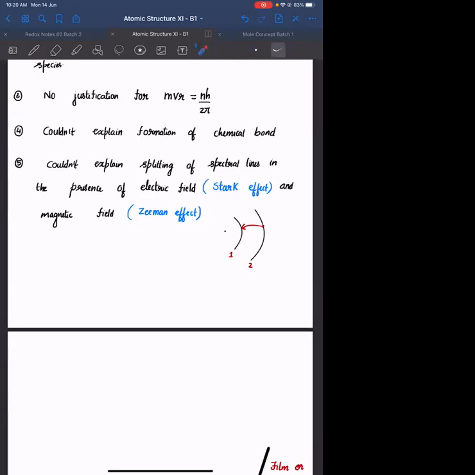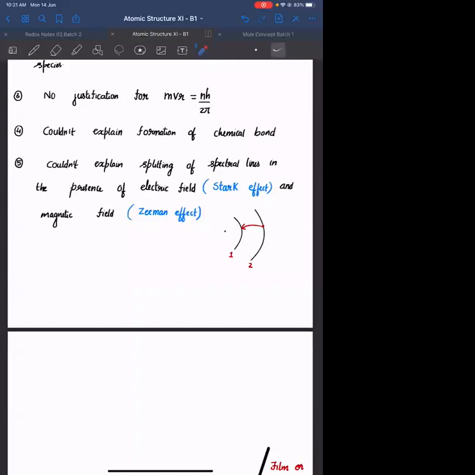There is more than one energy photon. Even though the transition is from 2 to 1 in all the cases, what does it mean? The energy of the electron is getting influenced because of the presence of electric and magnetic field. And how the energy of the electron is exactly influenced cannot be explained by Bohr's theory.